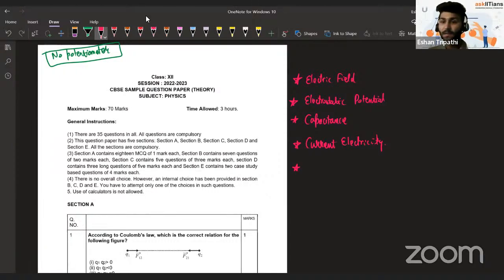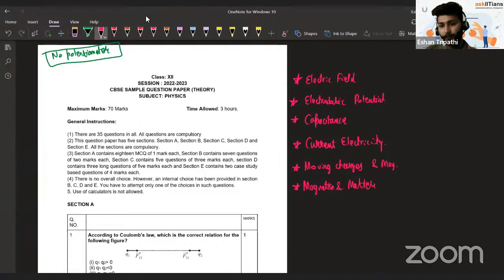Then after that, we have the chapter of moving charges and magnetism. Magnetism has been divided into two parts: moving charges and magnetism, basically including Ampere's law and magnetic field due to a wire and all that stuff, and then magnetism and matter.